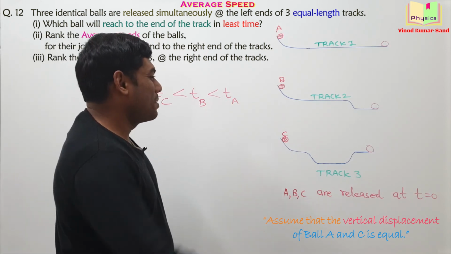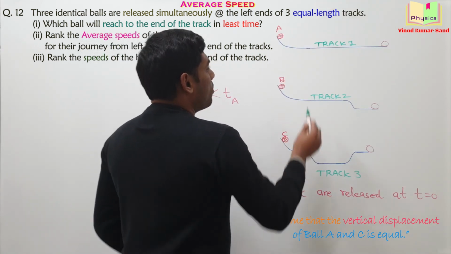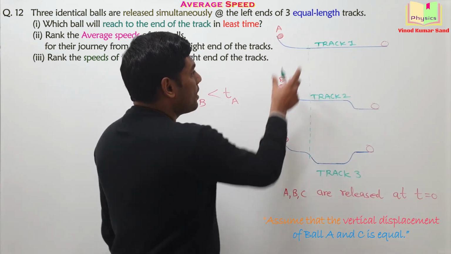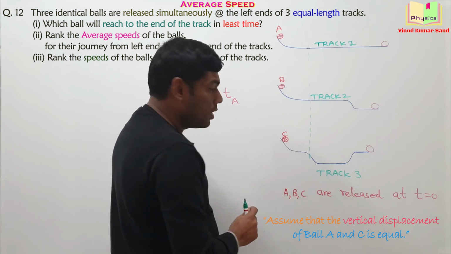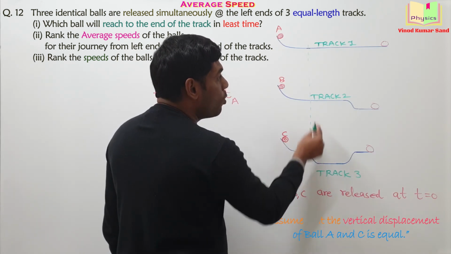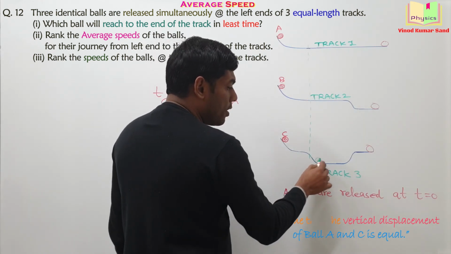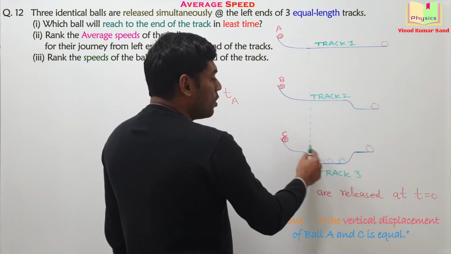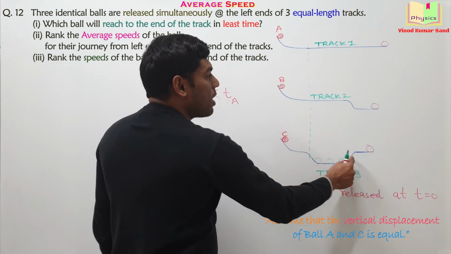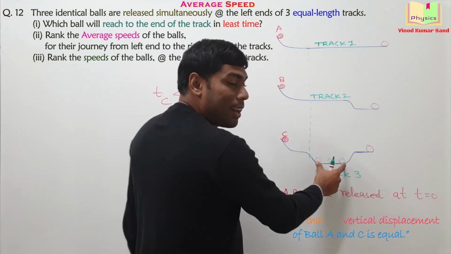The logic is pretty simple. If we look at ball C and compare the motion, let's say up to this part, they have almost the same kind of motion. But after this part, C has more speed as compared to balls A and B. Do you agree? Here, here, here. So for this distance, C is moving faster as compared to balls A and B. So it will take less time.